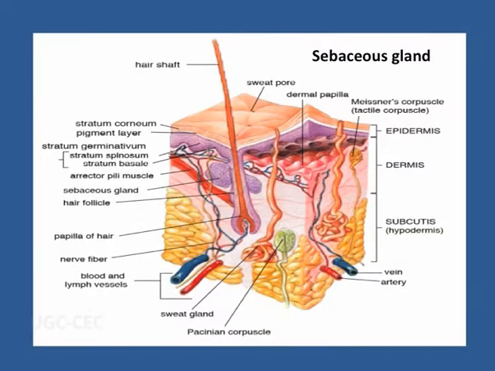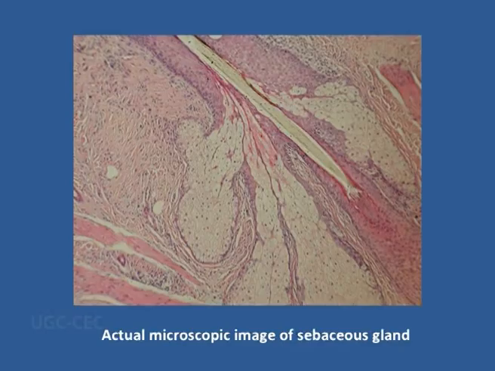Now coming to the next important gland, which is the sebaceous gland. Why is it so called? Because it produces sebum. And this sebum is lubricating the hair because they are present along with the hair follicle. So these sebaceous glands are follicular cells and they produce sebum. And what are their functions?